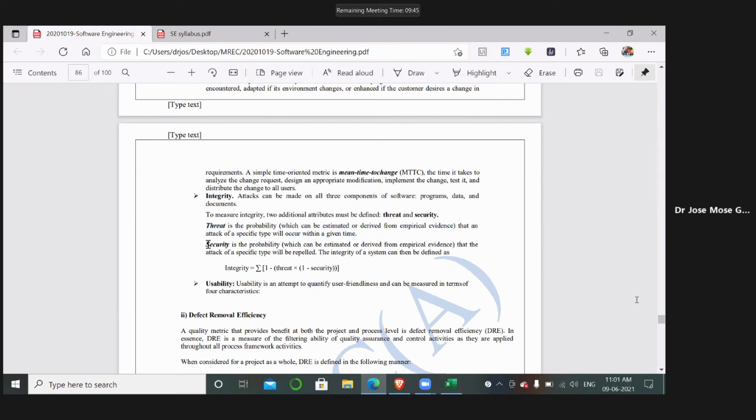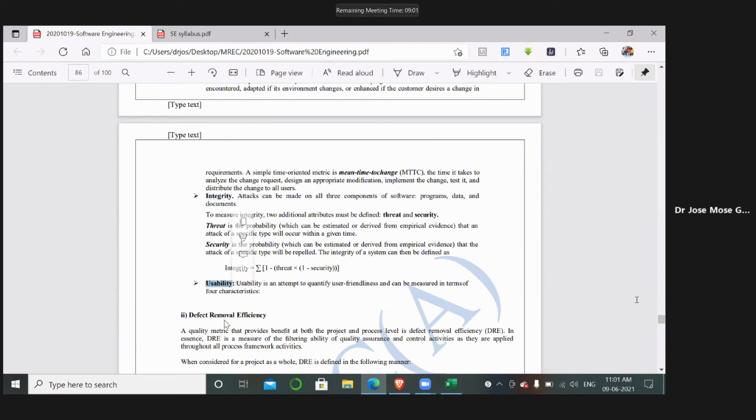And security is to give the probability that the attack should not happen. Okay, security is to provide the assurance that the attack will not happen. So these are the two measurements which are there in integrity. That is summation of 1 minus threat into 1 minus security. You can easily remember this formula: threat and security, and 1 minus each of them, and summation is nothing but over the number of modules, whatever modules we have taken, all those modules we will be summing, that is threat into 1 minus security. Okay, so that is how we are going to know about integrity.